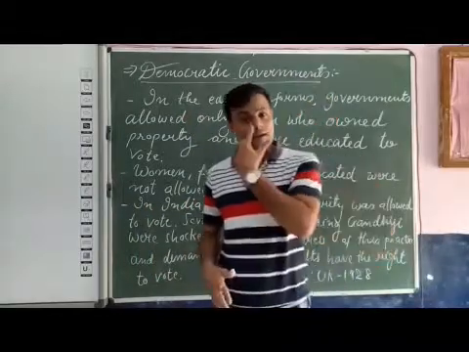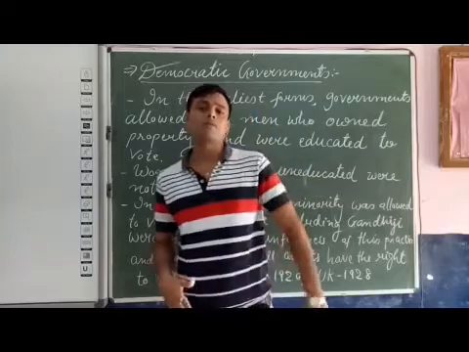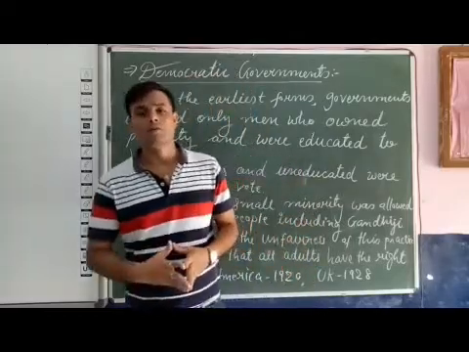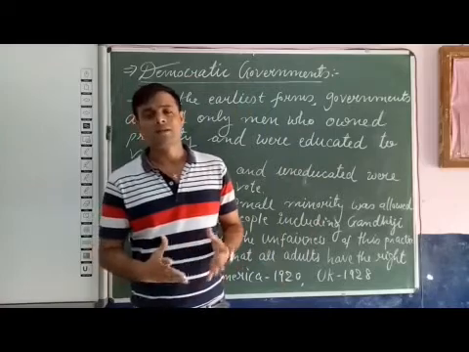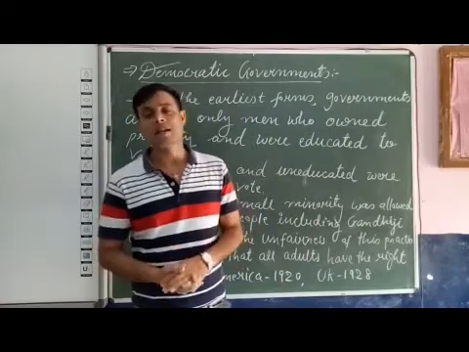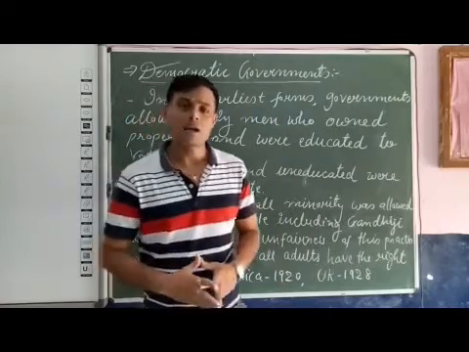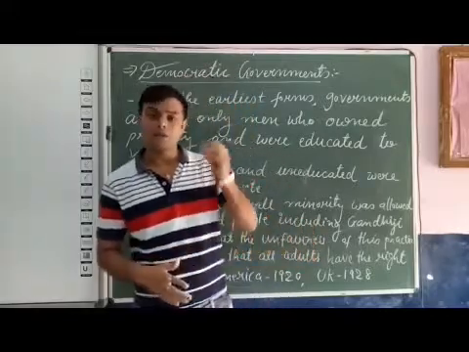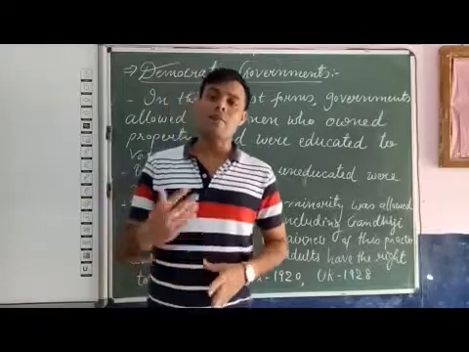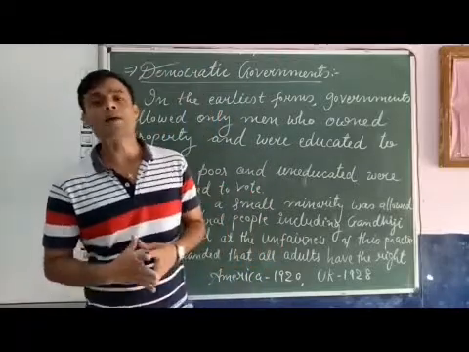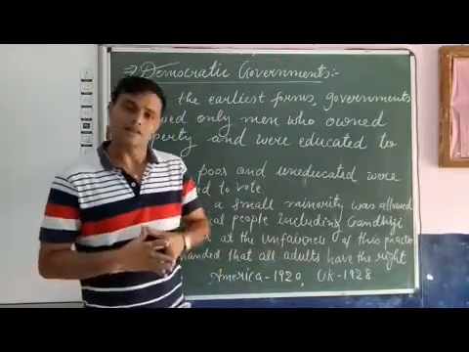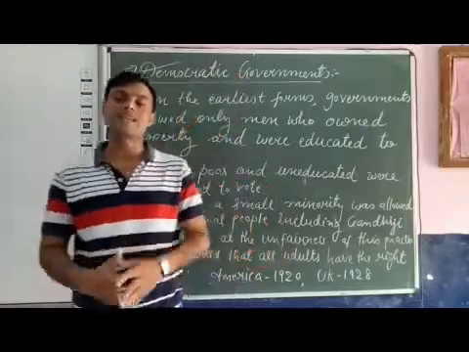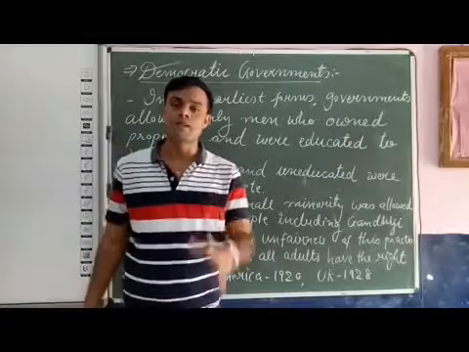Not only in India but in different parts of the European continent, in some of the countries of Europe, the women were deprived of this voting right. They were not allowed to vote in the elections. But after the First World War, women started a movement to get the right to vote in the election. That movement came to be known as the suffrage movement.